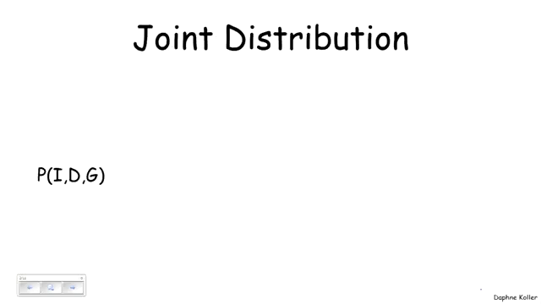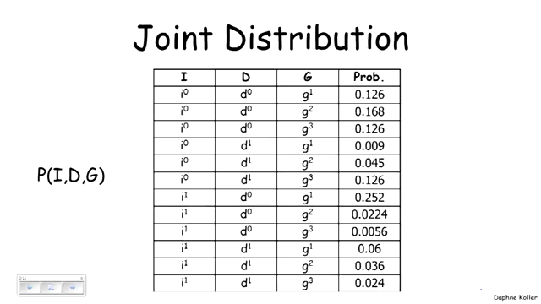We've already seen a joint distribution. A joint distribution is a factor. For every combination, for example, here of the variables I, d, and g, it gives me a number. As it happens, this number is a probability. As it happens, it sums to 1. But that doesn't matter. What's important is that for every combination of values of I, d, and g, I get a number. That's why it's a factor.